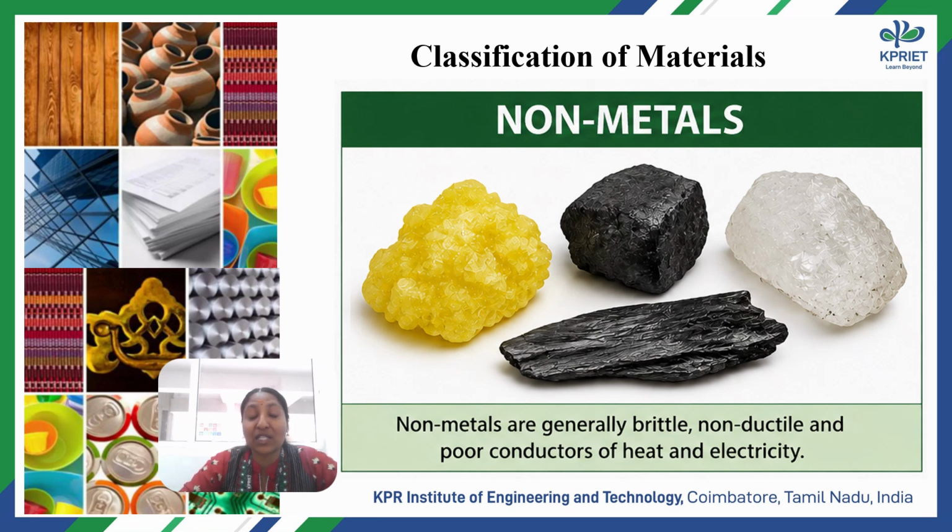Next classification is elastomers. Elastomers have mostly elasticity, that is, they can be deformed under stress and regain their original shape when we remove the stress. So it is a classification of simple polymers. What are the examples? Natural rubber, used in tires, rubber bands, or footwear. Silicone rubber is used for cooker gaskets, seals, and some medical tubes, for withstanding high temperature. And nitrile rubber is used for fuel hose, that is petrol hose. We use these types of elastomers.